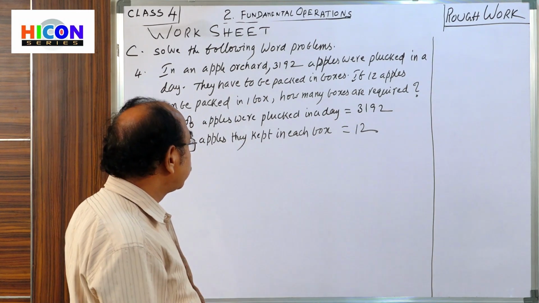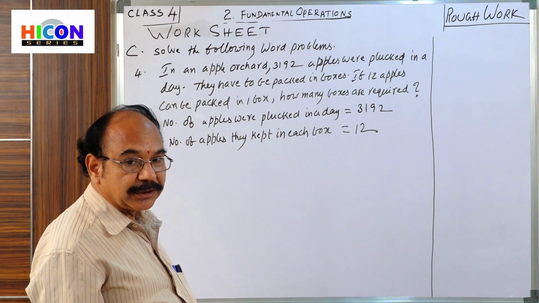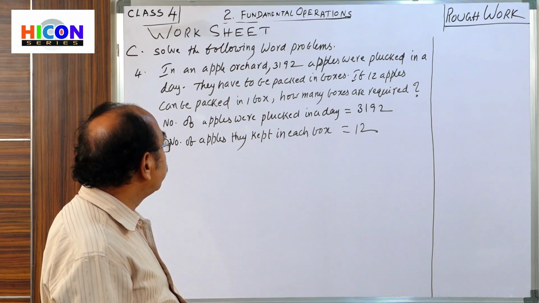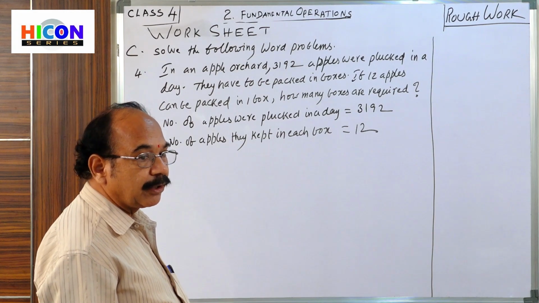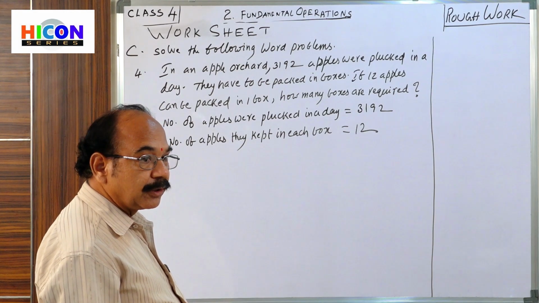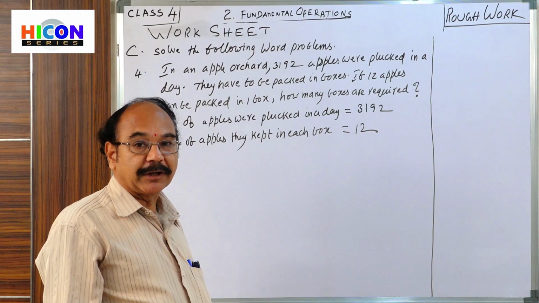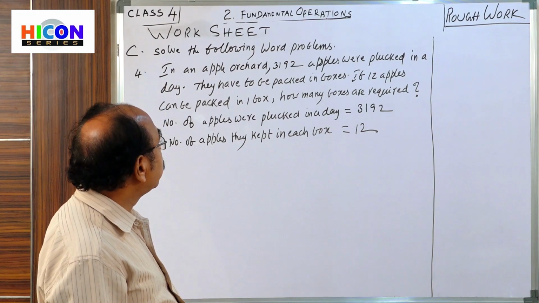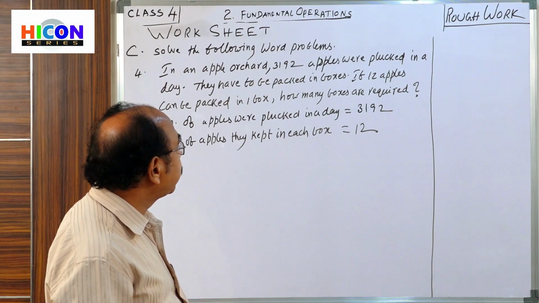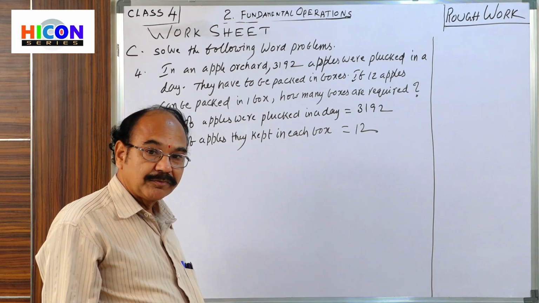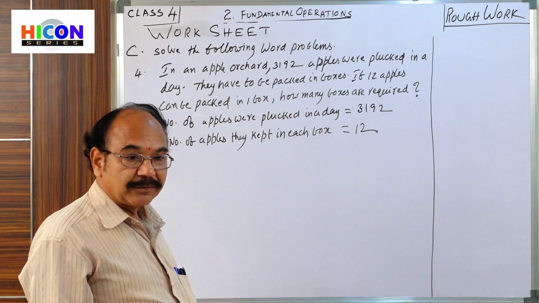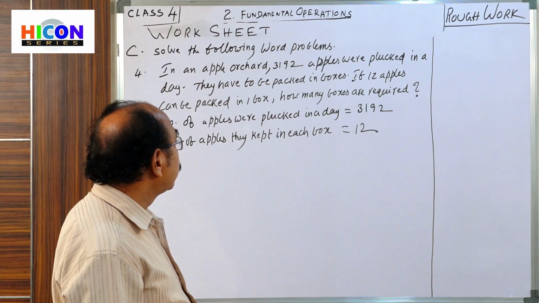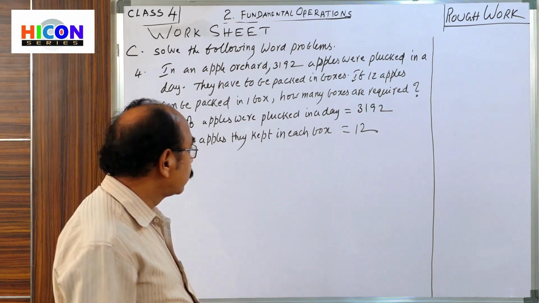Each box holds 12 apples. If they arrange like this, how many boxes are required? How do you know that? Just by showing the division work. Divide 3192 by 12. After division, you can get the boxes required.